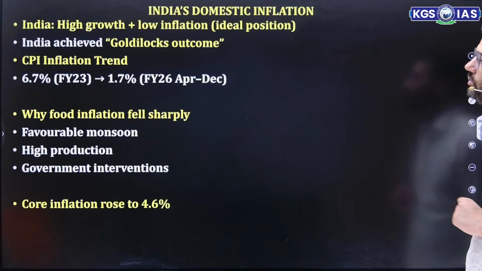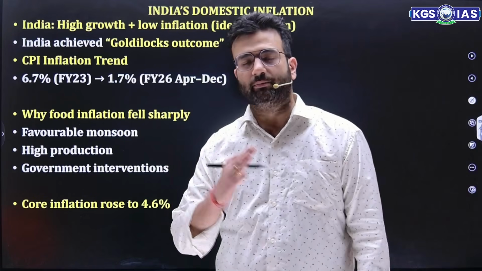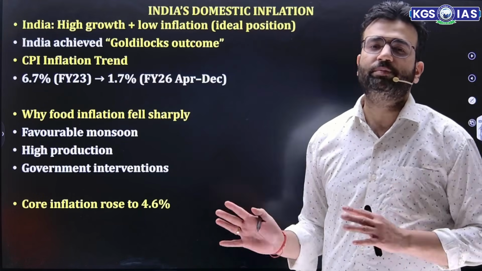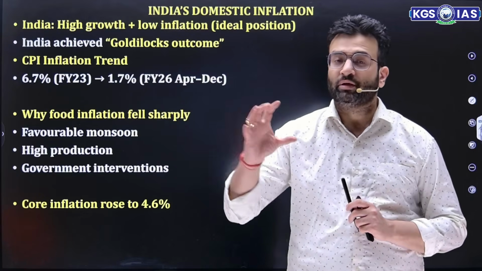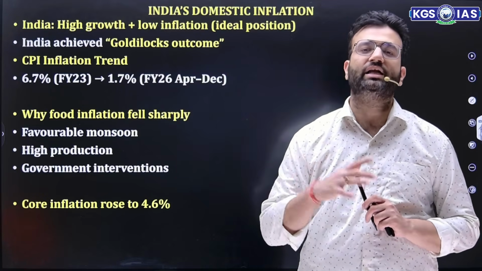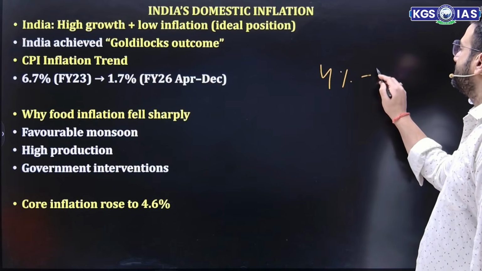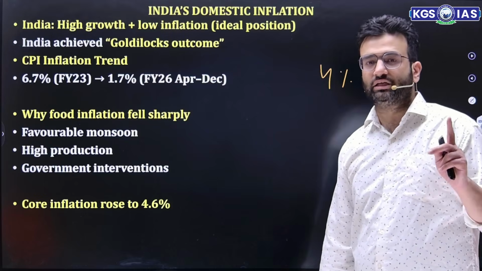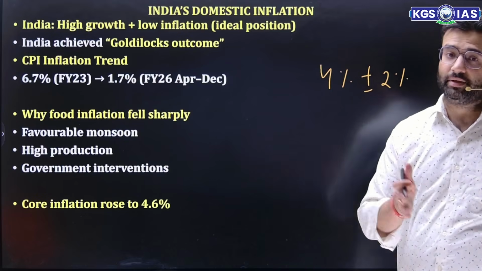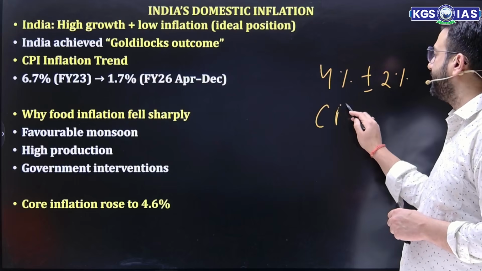So if we talk about CPI inflation, now in India, inflation is measured through WPI and CPI both. WPI covers only goods, while CPI covers goods and services. But the inflation targeting, 4% plus minus 2%, is done by the central government. RBI gives the recommendation, and this inflation targeting is based on CPI inflation.